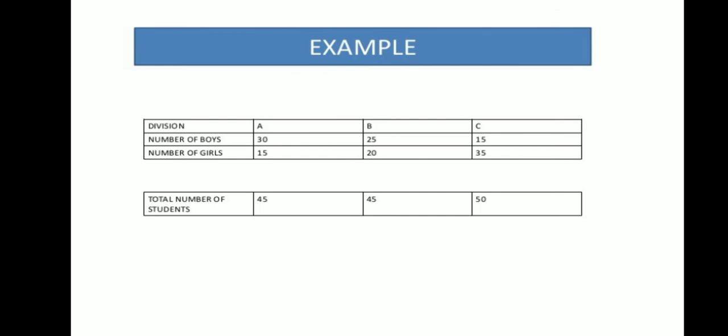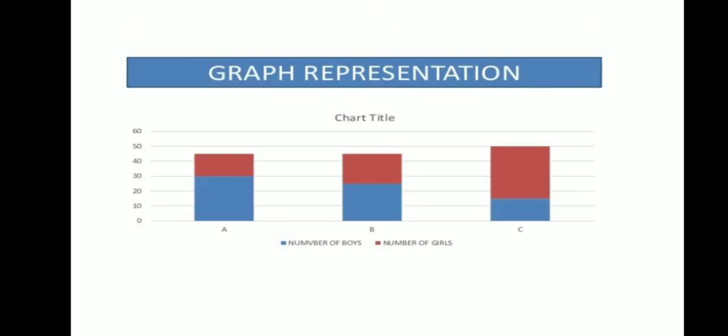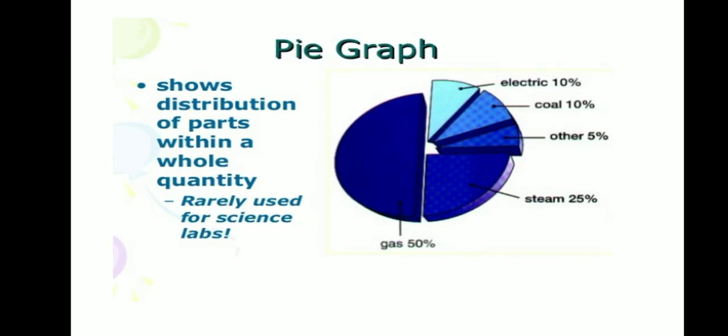Now please look into it. Over here there are divisions of girls and boys, so you need to have the total out of it, and then it is to be plotted on the graph paper. This is how a subdivided graph looks like.